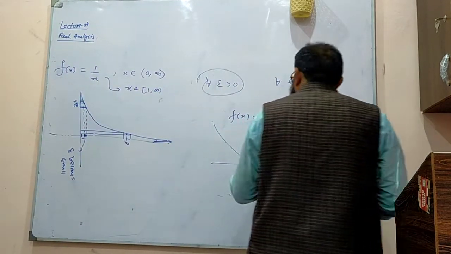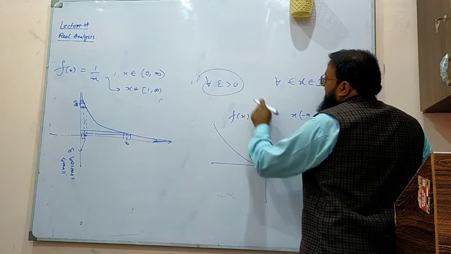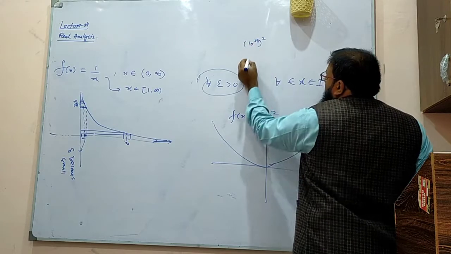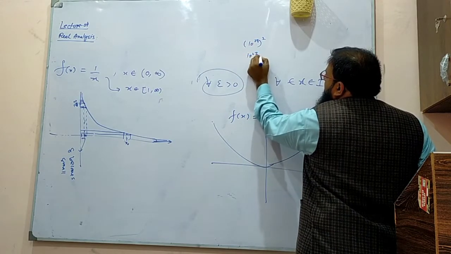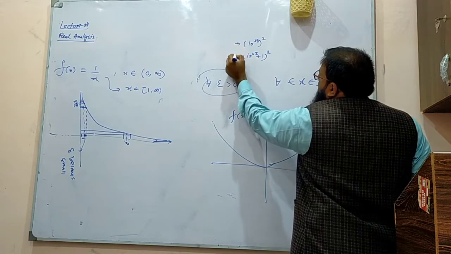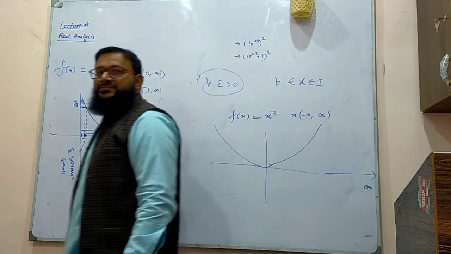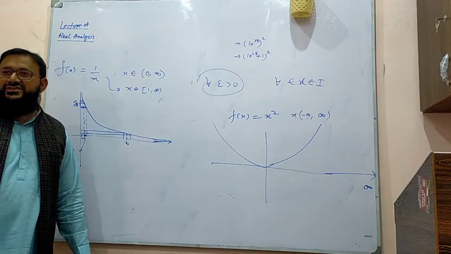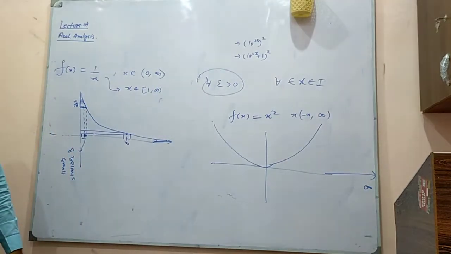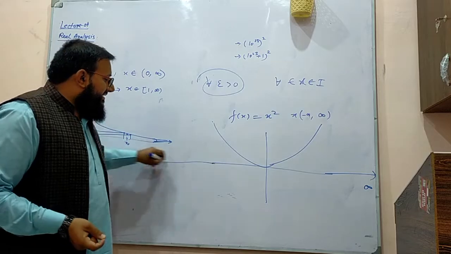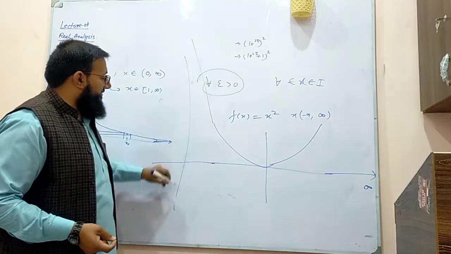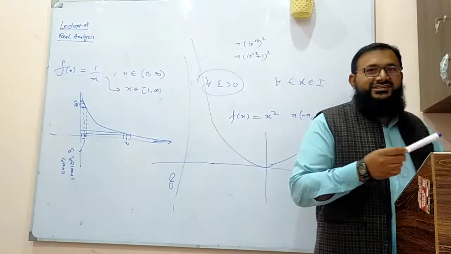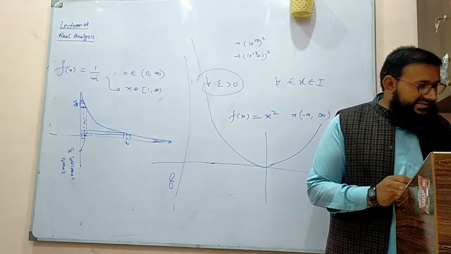For example, you take x to be something very, very large, like 10 power 23. And you take x to be 10 power 23 plus 1. And you take their squares. These two values will differ a lot. So when you increase your inputs towards positive infinity, the difference between the outputs becomes very, very large. We can say that there is an asymptote near to infinity, near to positive infinity and near to negative infinity.